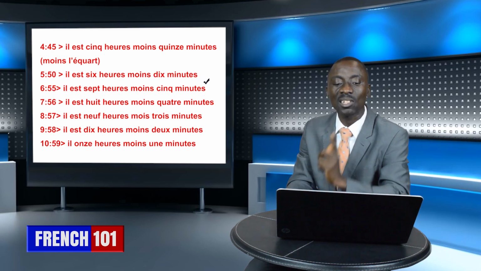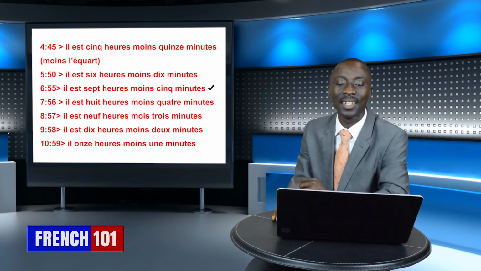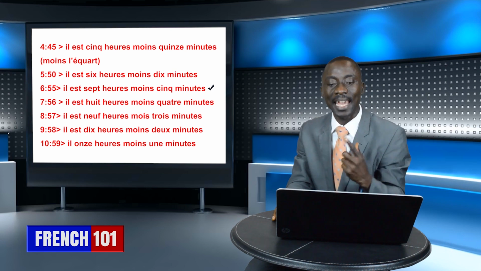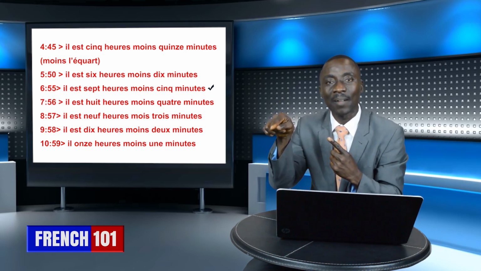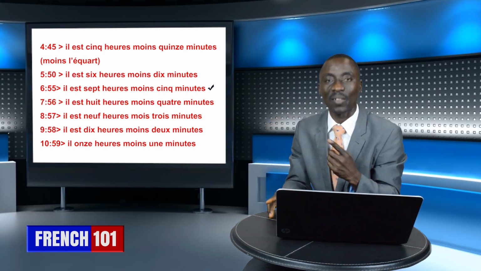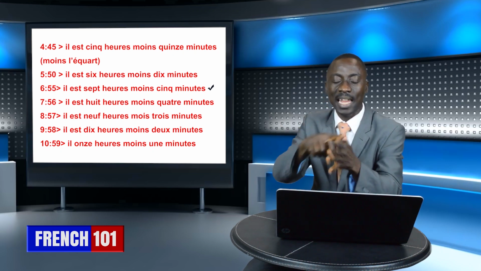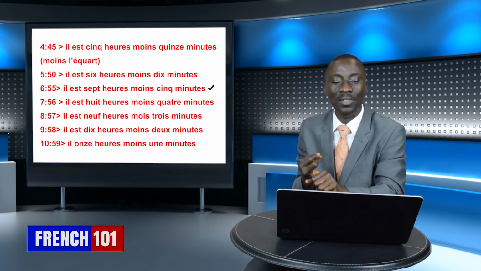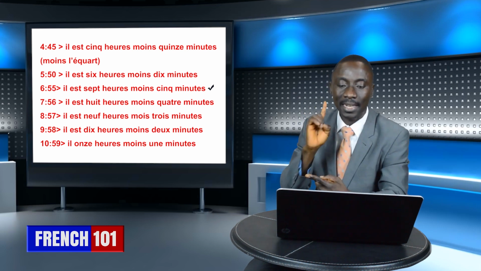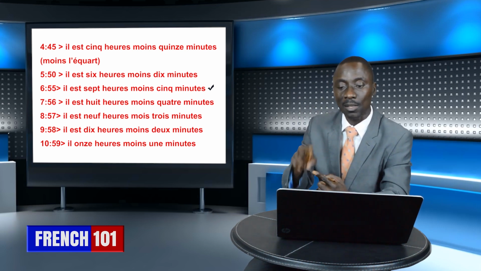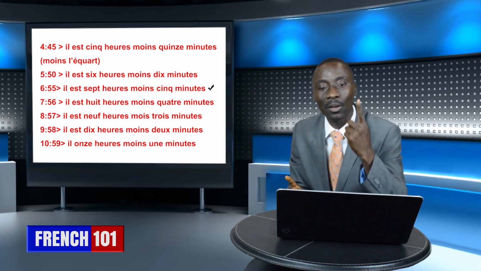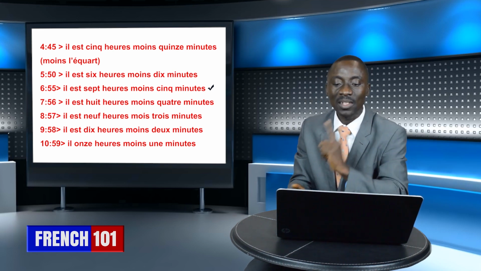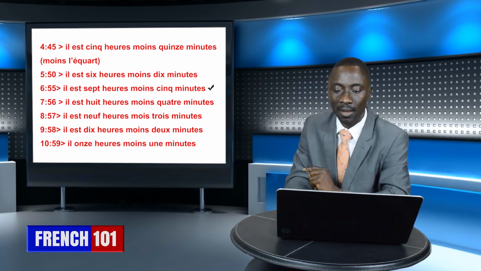The next thing is 6:55. You go again. Il est, what is the hour we are hitting there? It is 7 o'clock. What is 7? 1, 2, 3, 4, 5, 6, 7. Okay, so il est 7 heures, but moins how many minutes? 5 minutes.